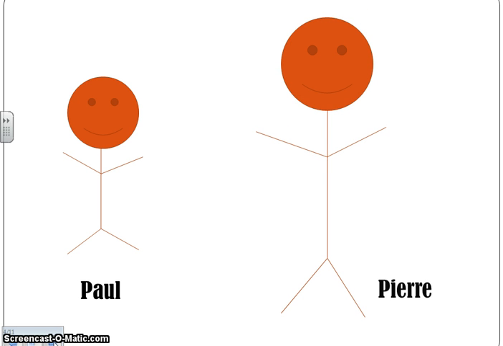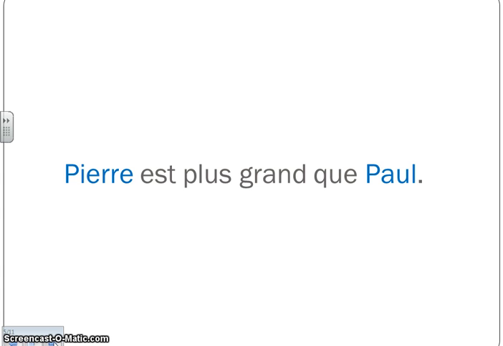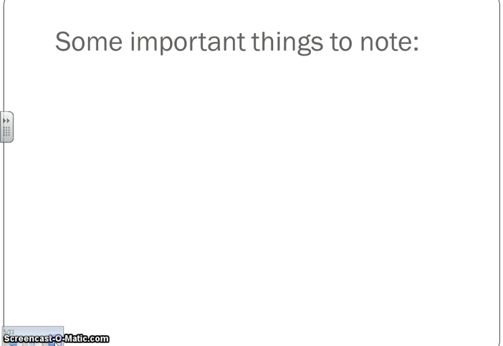Par exemple, let's look at these two people. We have Paul and we have Pierre. We can say Pierre est plus grand que Paul. Pierre is, what we would say, taller than Paul. So here's our subject Pierre, the verb est, our comparison word plus, grand is our adjective, and then we have que and our second noun, Paul.